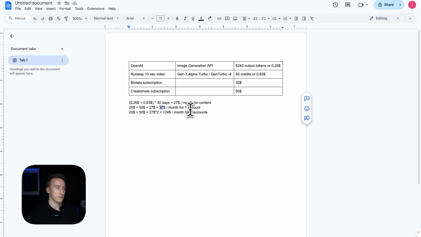So $97 for one account and approximately $124 for 2 accounts, which is not that bad considering that these automations are fully autonomous, and you don't need to do anything. You build them, you press start, and they create content for you every single day. And you can make these automations 2, 4, 5, or even more.